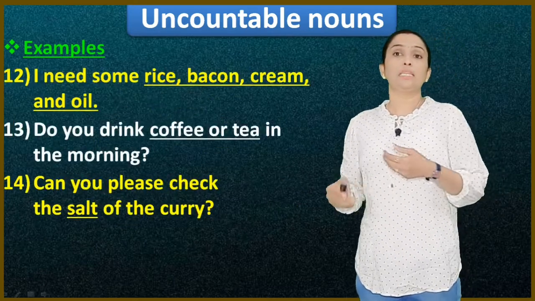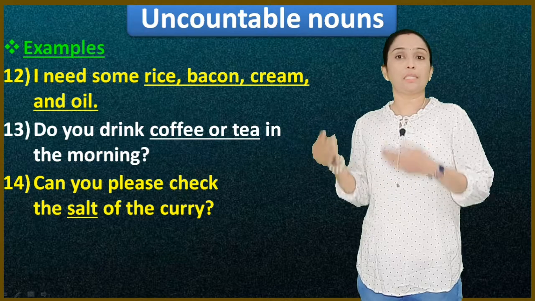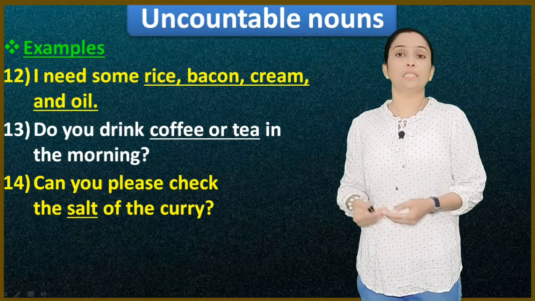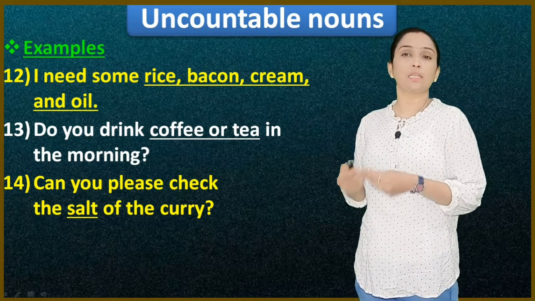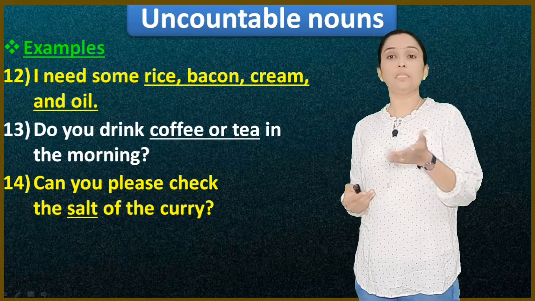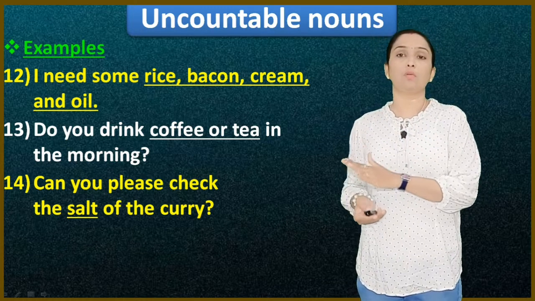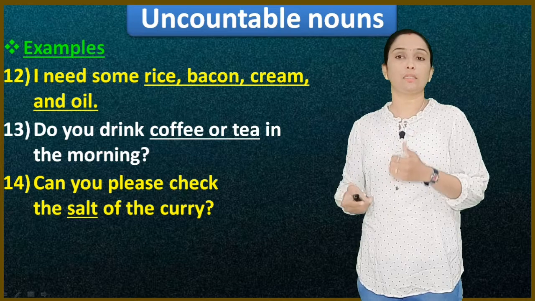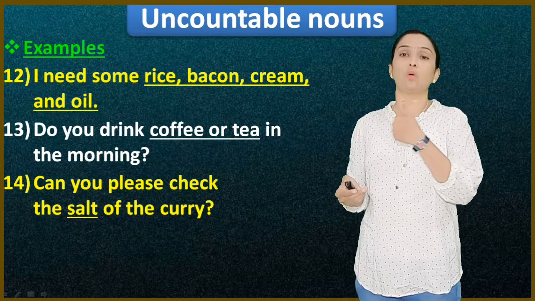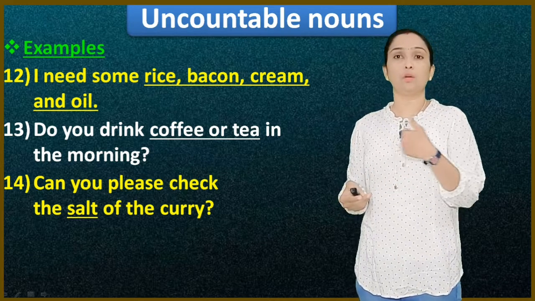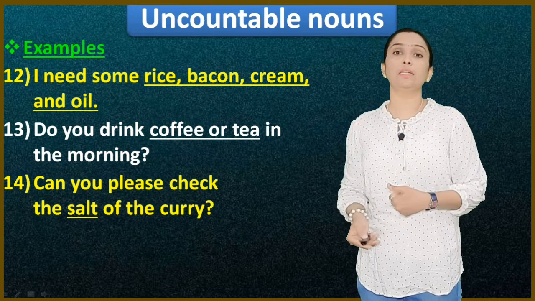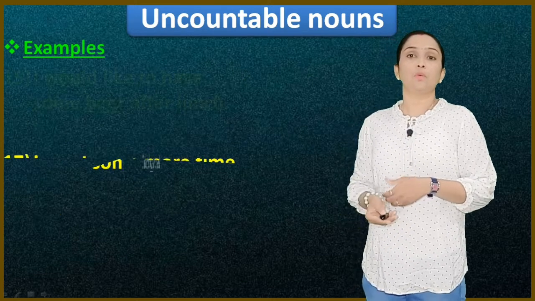Next examples: I need some rice, bacon, cream and oil. Do you drink coffee or tea in the morning? Can you please check the salt of the curry? Here these are uncountable nouns, and in this you can easily get how to use it and what quantifier you have to use, by adding "some". You will get a clear idea. Here some more examples are there.